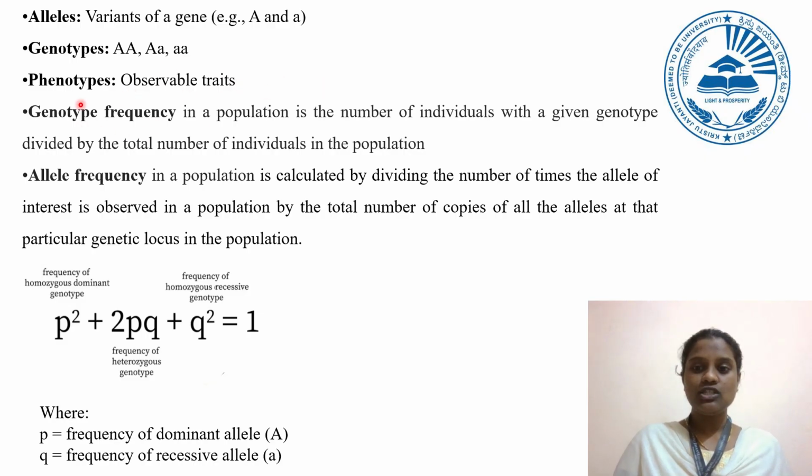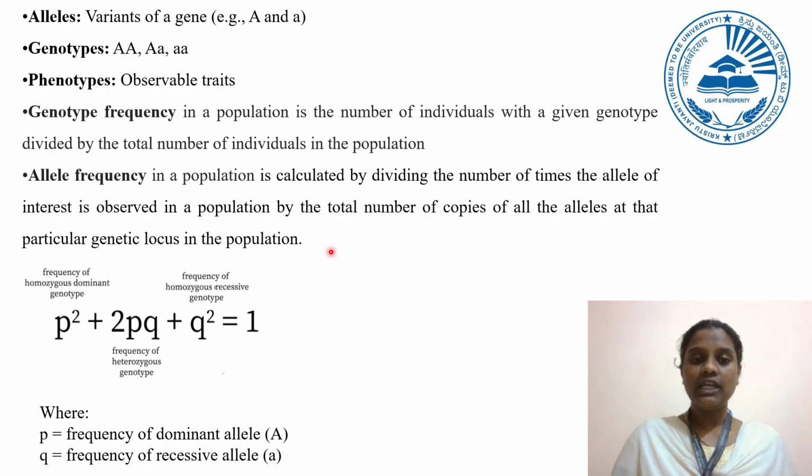Next, what is a genotype frequency? Genotype frequency in a population is the number of individuals with a given genotype divided by the total number of individuals in a population. Next, what is an allele frequency? Allele frequency in a population is calculated by dividing the number of times the allele of interest is observed in a population by the total number of copies of all the alleles at that particular genetic locus in the population.